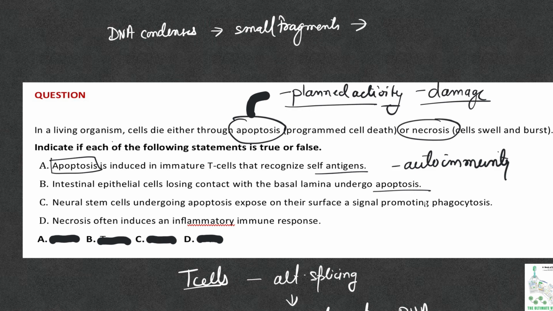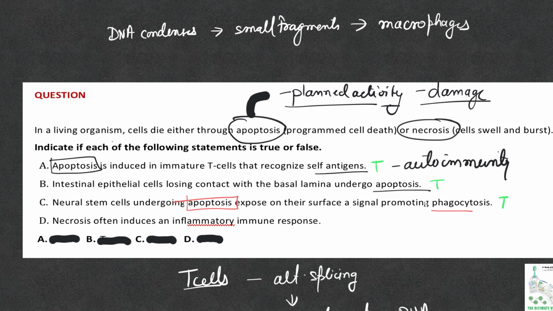These are engulfed by phagocytic cells like macrophages. So yes, if stem cells or any cells are going to undergo apoptosis, they will undergo this process. Oh, we didn't mark it, but yes, that's true.